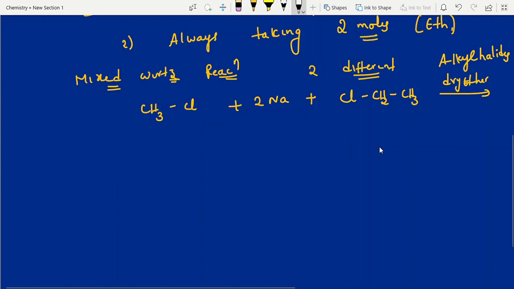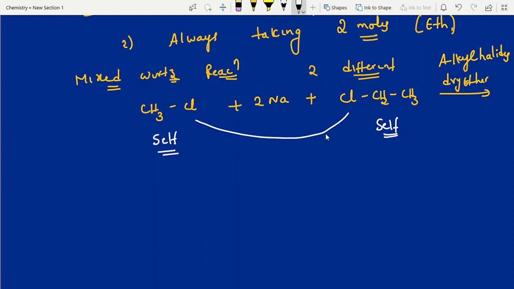Yes, how easily we can write the product. See, here self product you have to write. Here also self product. And afterwards mixed product. All products you have to write, all possibilities. Why? Because we are not taking just 1 mole. In a vessel we are taking maybe 10 moles, 15 moles, more than 5 moles we are taking for the reaction. 10 moles, your wish, 10 moles we are taking.